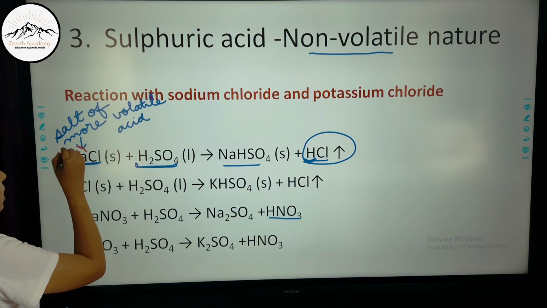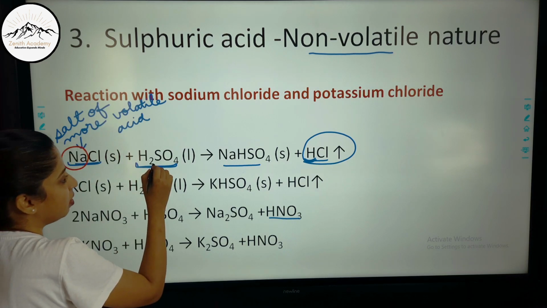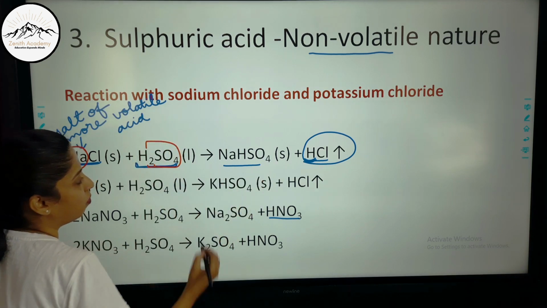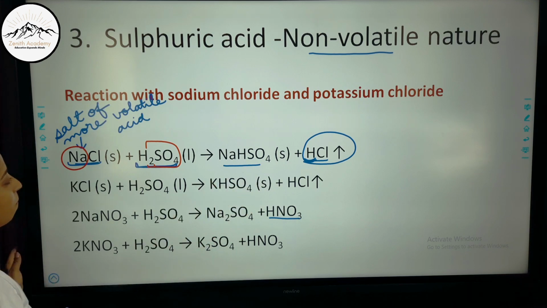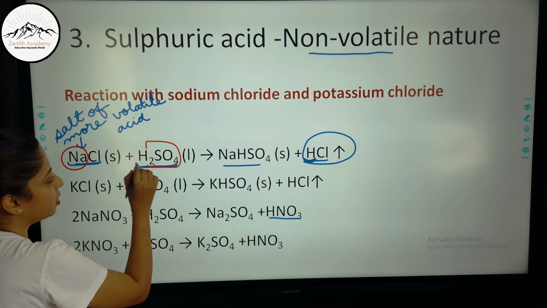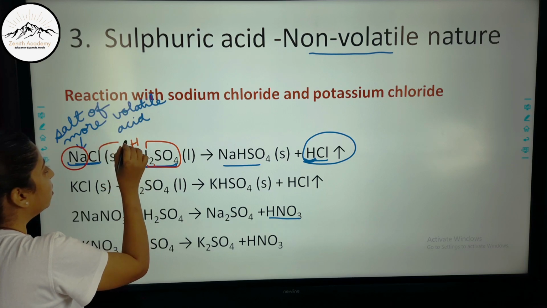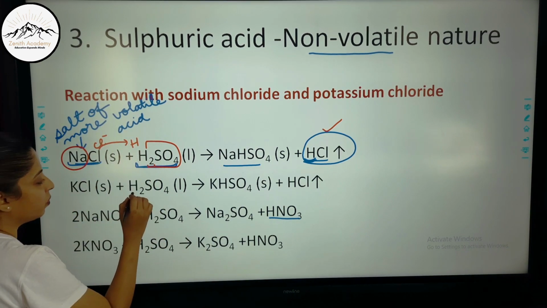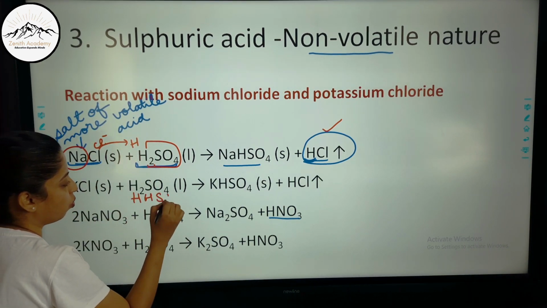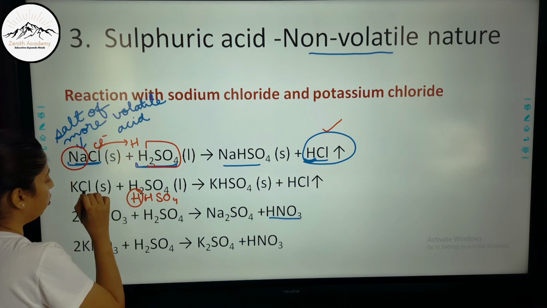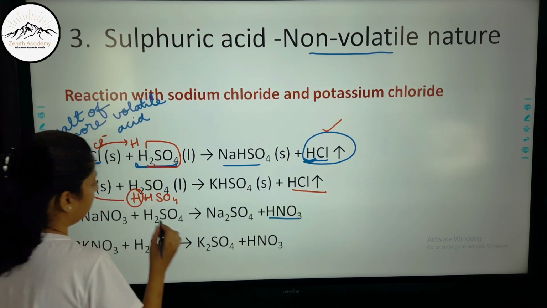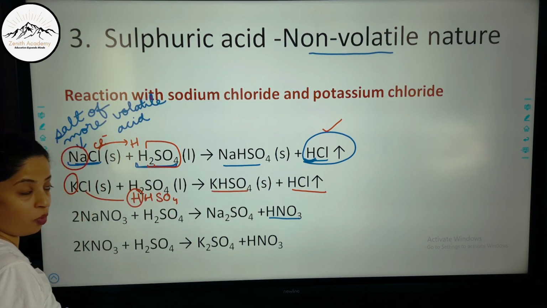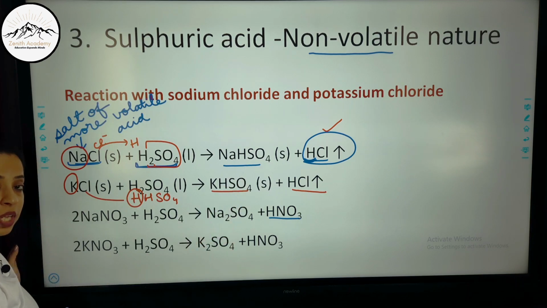Now this cation Na and sulfate. In this case I have taken bisulfate as the anion, with one more H, and it will form sodium bisulfate and HCl, because one H, I will not replace both hydrogens, one H will react with the chloride anion and form HCl. Here also I will take HSO4 like this. One H goes with this Cl to form HCl, and then K and HSO4 react to form KHSO4. So it has formed sodium bisulfate and potassium bisulfate.